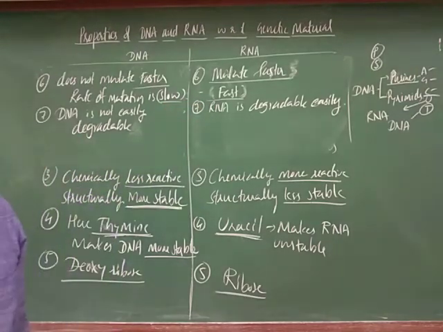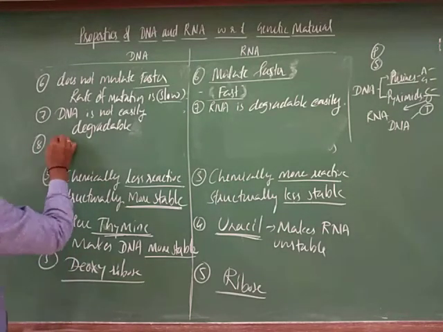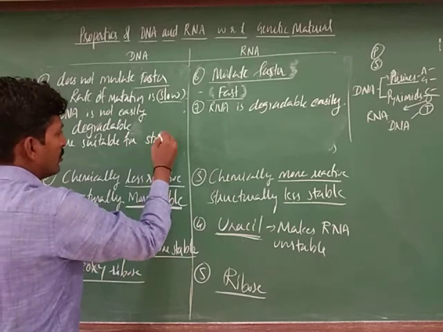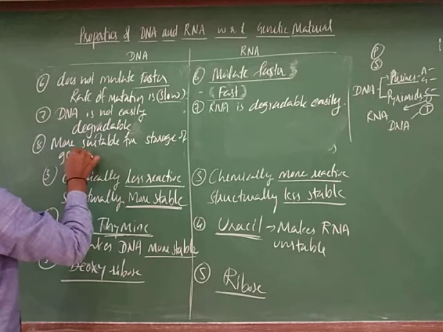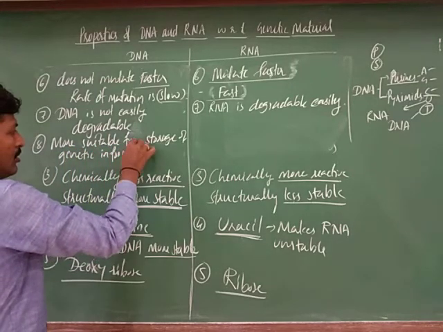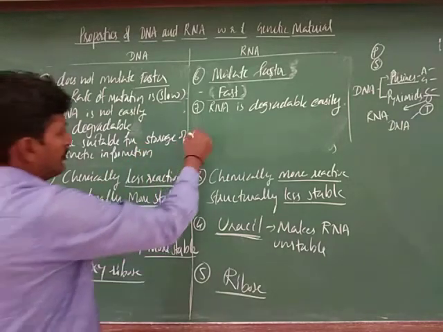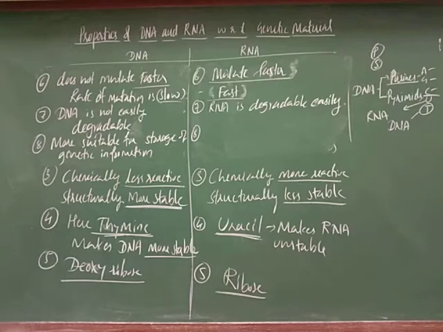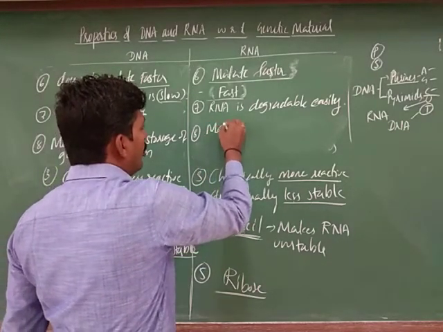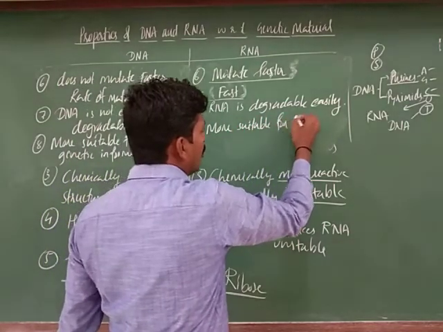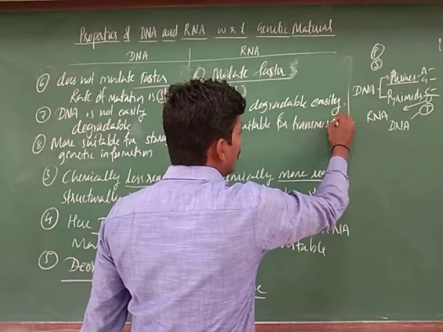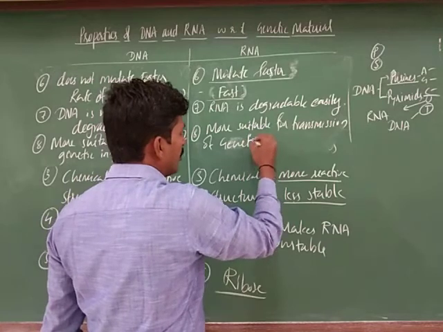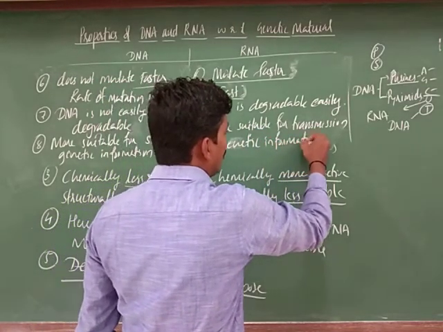Next, the eighth point: DNA is more suitable for storage of genetic information, and RNA is more suitable for transmission of genetic information, right.